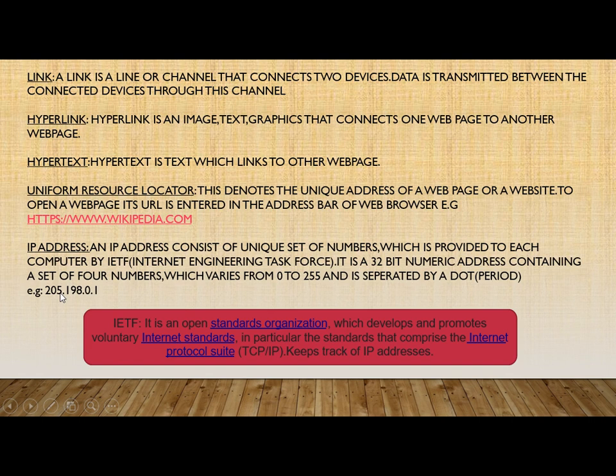So this will be a set of four numbers which will vary from 0 to 255. Here you can see that these numbers start from 0 and can go up to 255, and are separated by a dot. So each computer, if you are having an internet connection in your home, has an IP address, and with the help of this IP address only it can be found out, like if any person is trying to do any illegal work, it can be traced out from which IP address this work has been done. And this is very unique.